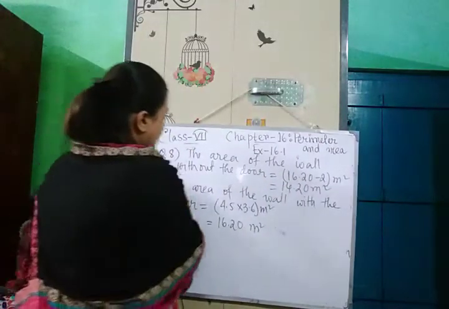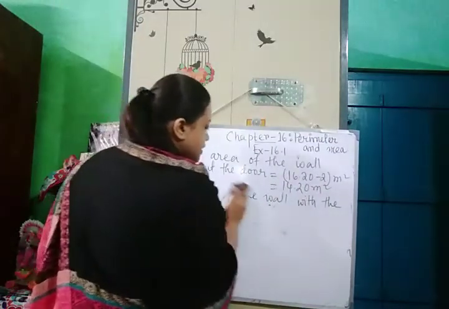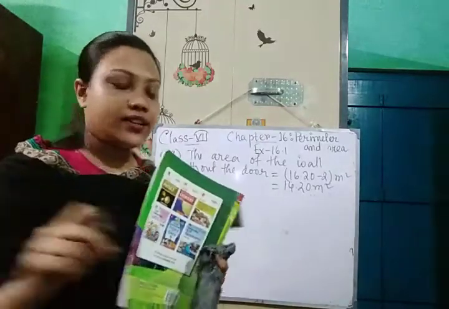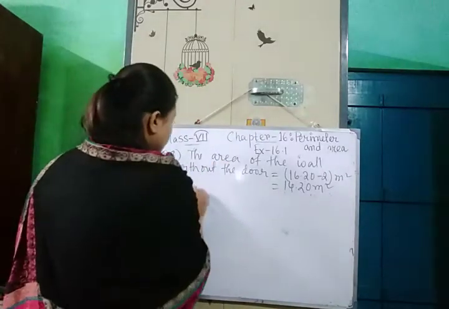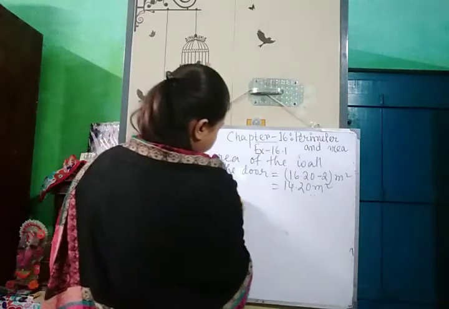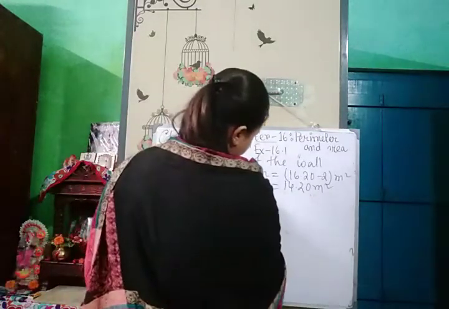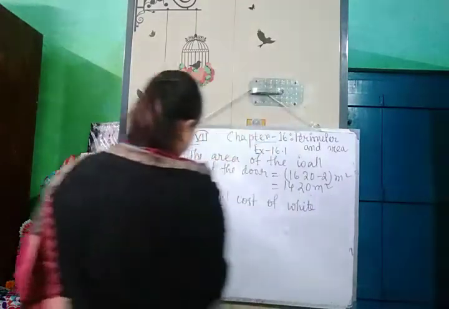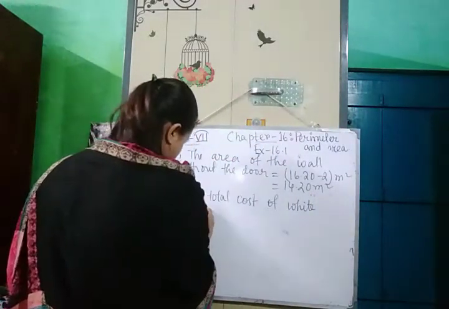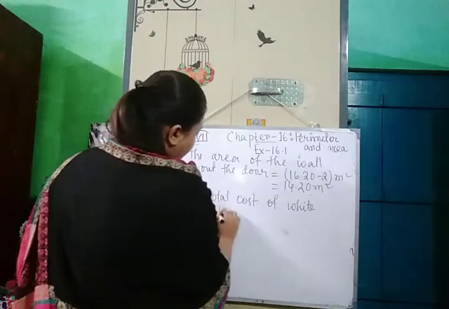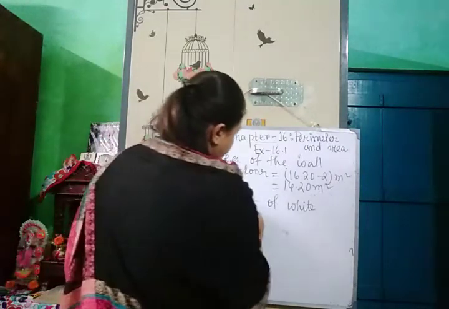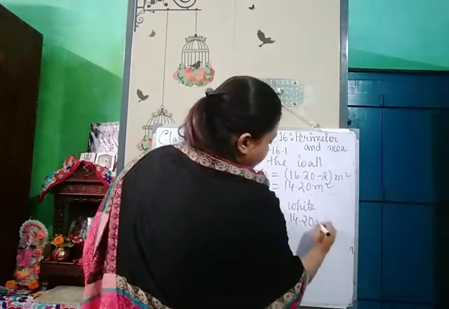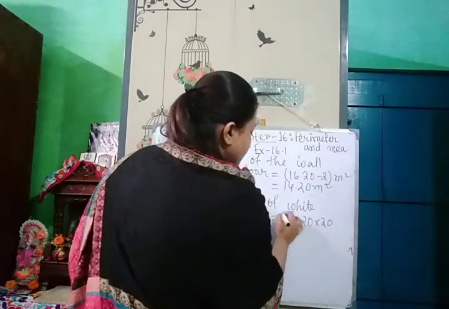Okay, now to whitewash the wall, the cost is rupees 20 per meter square. Therefore, the total cost of whitewashing the wall is 14.20 into 20 rupees.